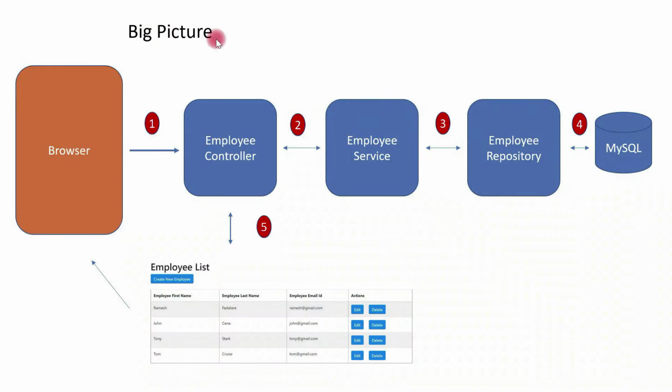Now let's take a look at our big picture. So we'll start with our web browser, and then the request first will come to the employee controller, and then it sends to the employee service, and it goes to the employee repository, and then it hits the database. Then the employee repository will retrieve data from the MySQL database, and again the data will be sent to the employee service and then the employee controller. Employee controller will basically return a view, that is the Thymeleaf template, and that template will be rendered on a web browser. This is the typical flow in our Spring MVC web application.